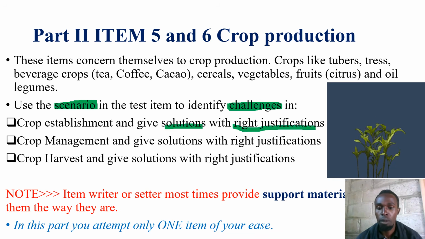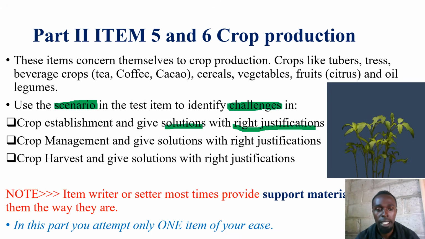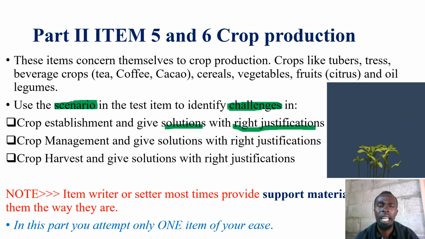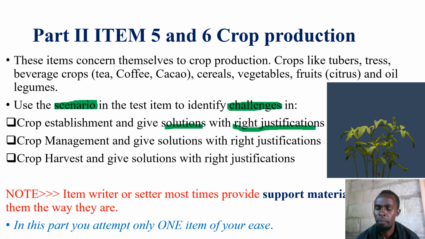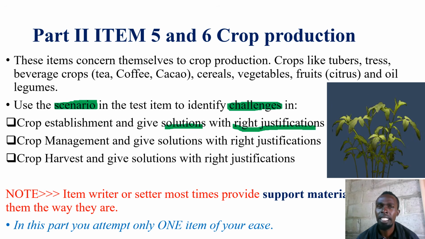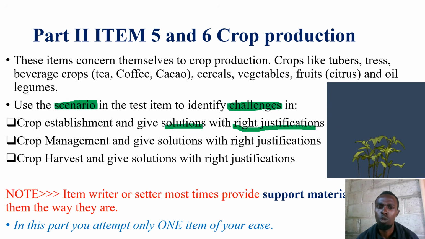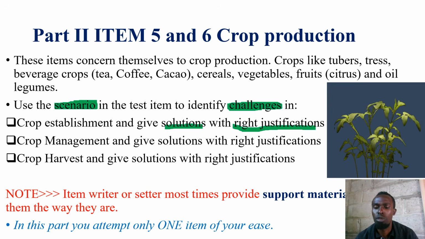For example, on a challenge concerning crop establishment, just imagine, I'm quoting a scenario here. Musa intends to grow potatoes in this season, but the land on which Musa is intending to grow the potatoes has a lot of trash, has a lot of bushes, has hills, has rocks, and even tree stumps.